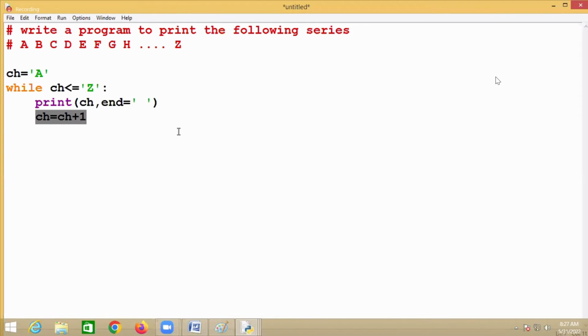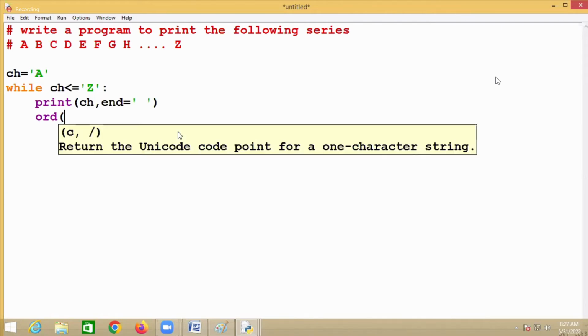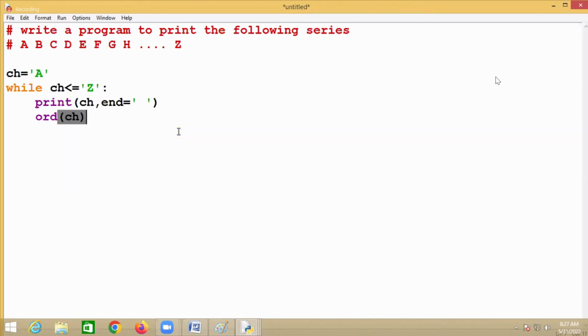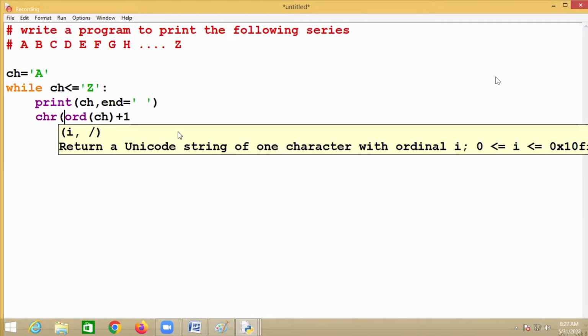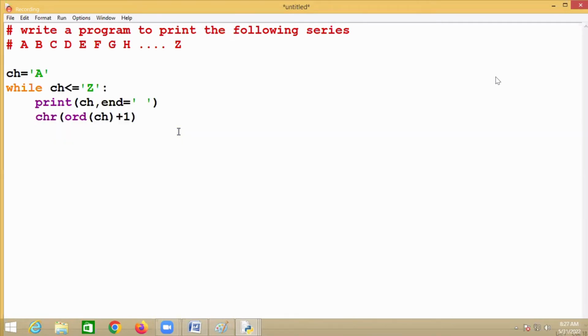How can I get the ASCII value? What is the function? ORD. ORD of CH plus 1. Then you'll get the ASCII value. And this value you are converting into which one? Character, and assigning to which variable? CH.